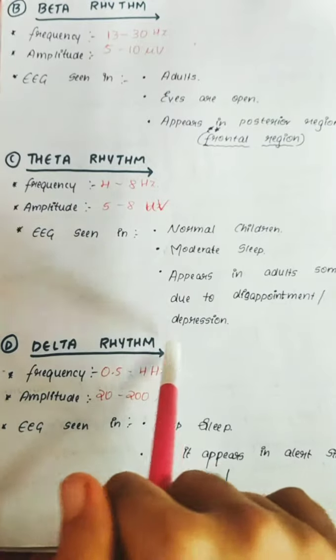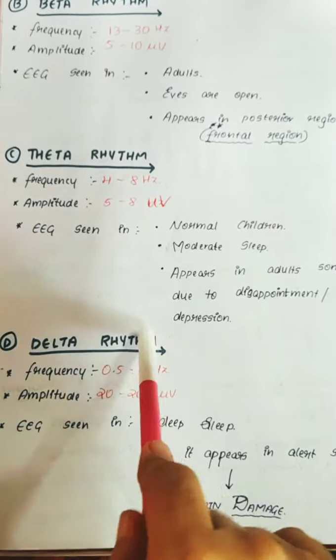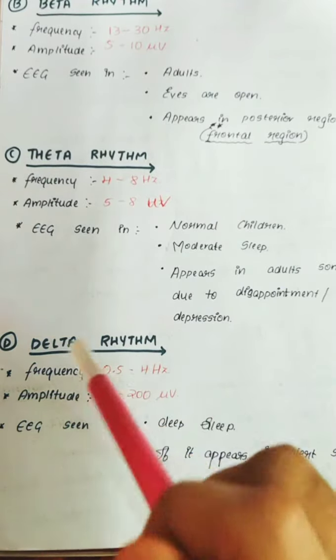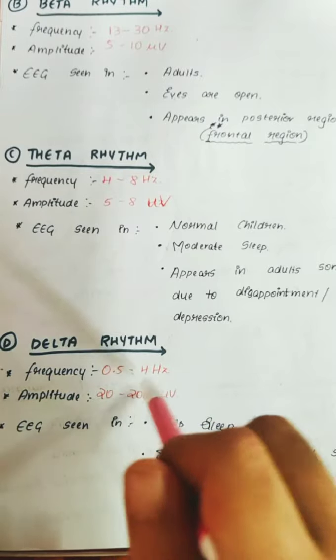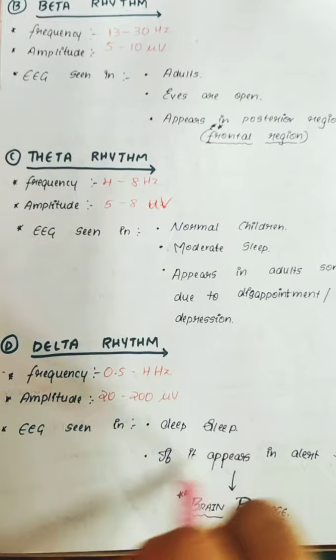So the last one is the delta rhythm. Delta, D stands for deep, so deep sleep is seen in the delta rhythm, whereas the frequency is 0.5 to 4 hertz, very less, and the amplitude is very high, 20 to 200 microvolts. EEG is seen in deep sleep. I have said delta stands for deep sleep.